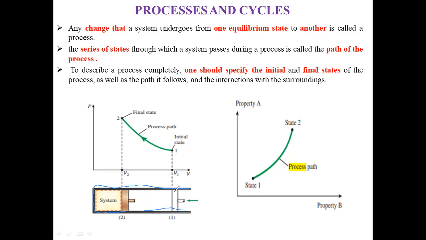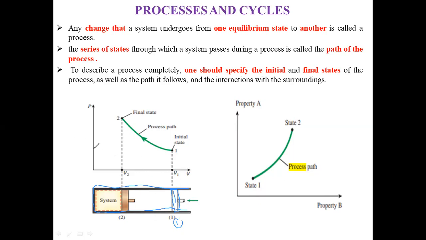This is piston, and this is cylinder. And in this piston cylinder assembly, gas is placed inside the cylinder. Now, when the piston is at initial condition or initial state 1, at that time the pressure inside the cylinder is P1.